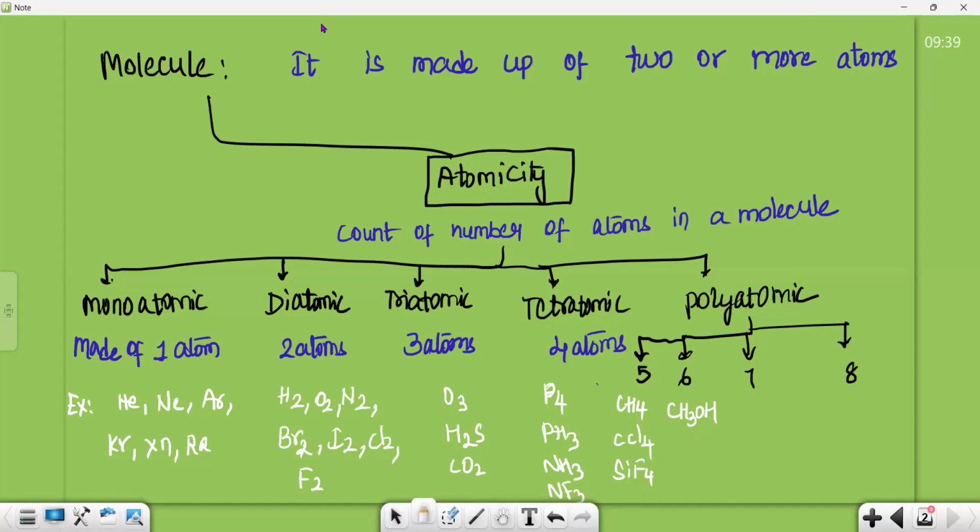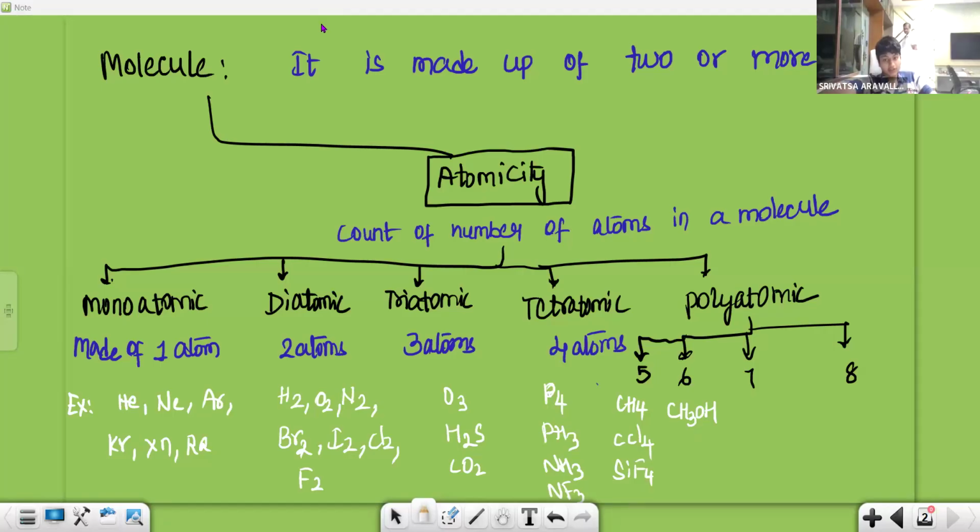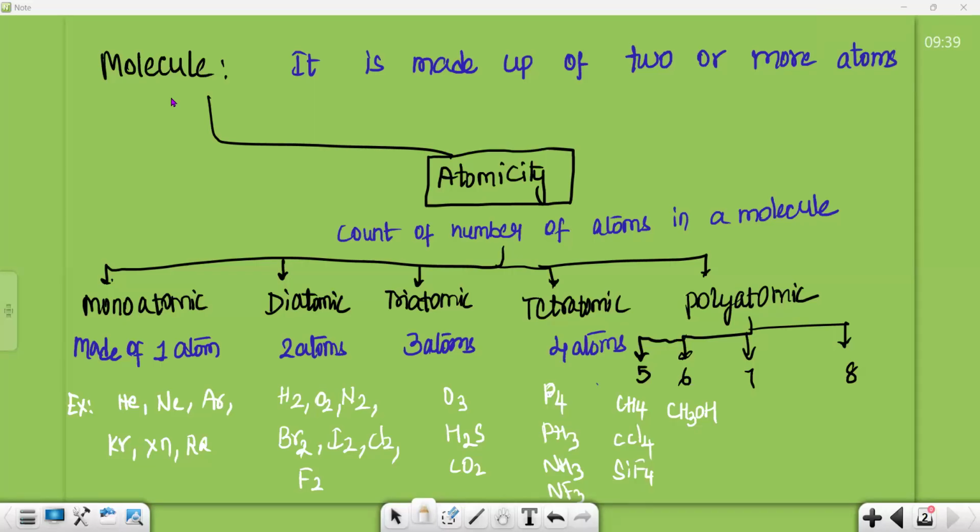Three. Very good. Tell me what those elements are. C for carbon, very good. Next, H for hydrogen.